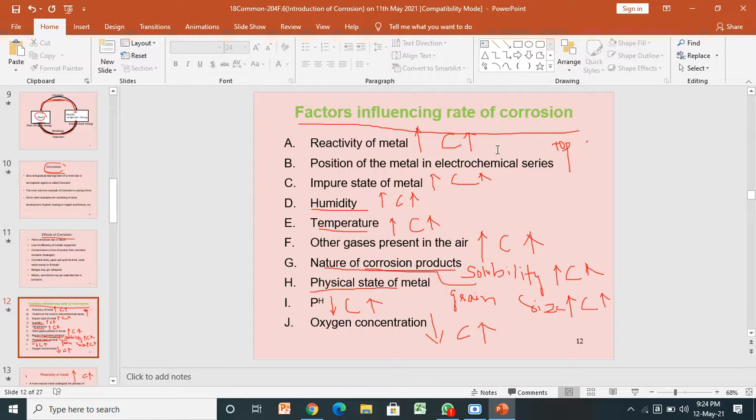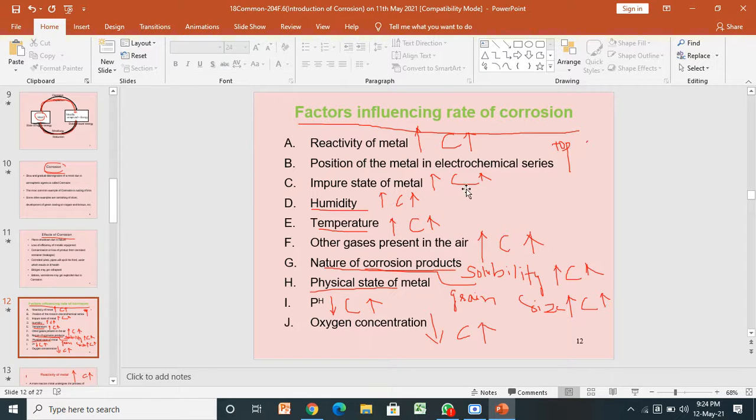Next, factors influencing the rate of corrosion. Up to now, we discussed this more than three times, so we can remember it very easily. In this slide, I have written it directly. Reactivity of metal increases, corrosion increases.